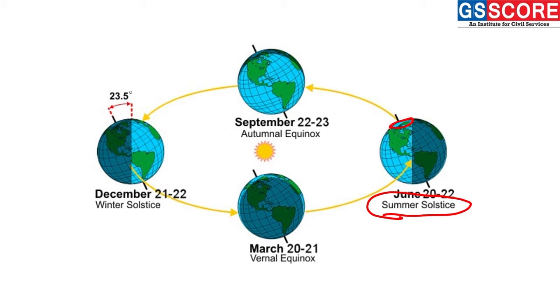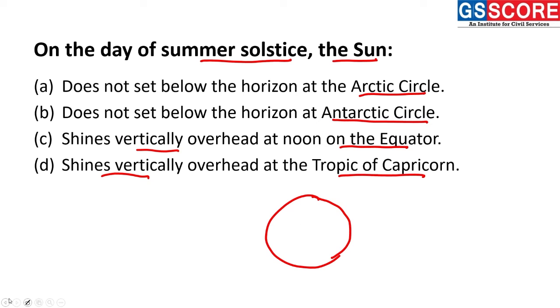it can be seen the North Pole is tilted more towards the sun. The North Pole is tilted more towards the sun. Therefore, during this period of summer solstice, the Arctic region will be having a daylight of almost 6 months. I am not saying it will be a differential phenomenon here, that at some region there will be a daylight of few days, but at the pole region it will be of 6